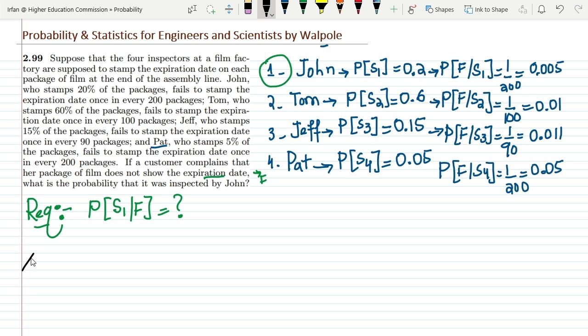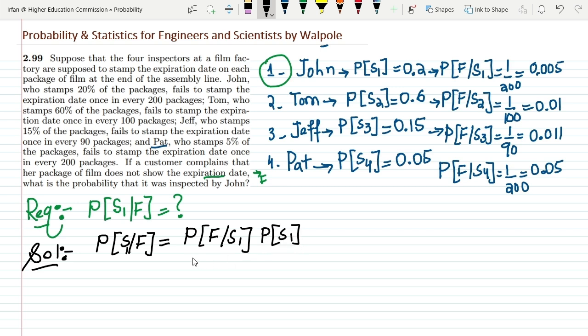So let me solve it. In order to find this condition here, what can I use? If I want to find this out, by using the Bayes theorem, I can write the probability of failure given S1, multiplied by the probability of S1, divided by the probability of the failure. This is what I want to find out, and let me call it equation A.